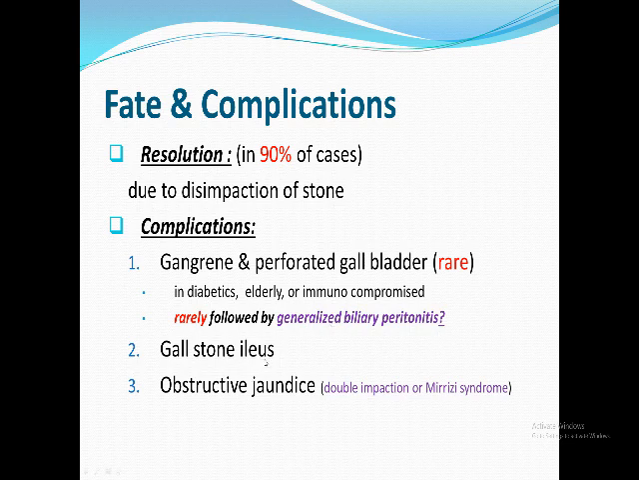Very rare situation, if there is a fistula between the gallbladder and the duodenum, leading to gallstone ileus. We are going to discuss obstructive jaundice also. Usually it does not occur. It occurs in a rare situation which is called Mirizzi syndrome.